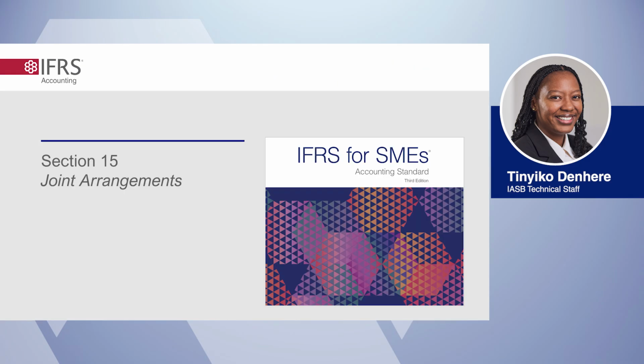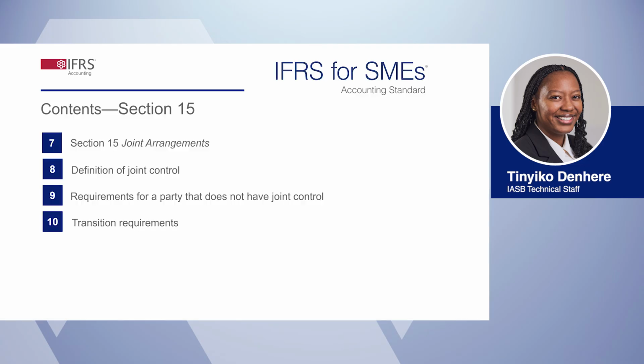We are now going to look at Section 15, which has been updated to take account of a few aspects of IFRS 11, joint arrangements. Please note, however, that Section 15 does not align fully with IFRS 11. We'll start with an overview of Section 15, including the new definition of joint control. Then we will talk about the requirements for a party to a joint arrangement that does not have joint control. We will then conclude with the transition requirements.